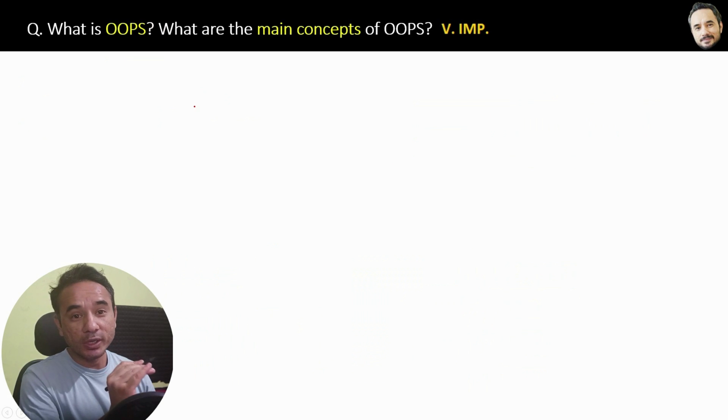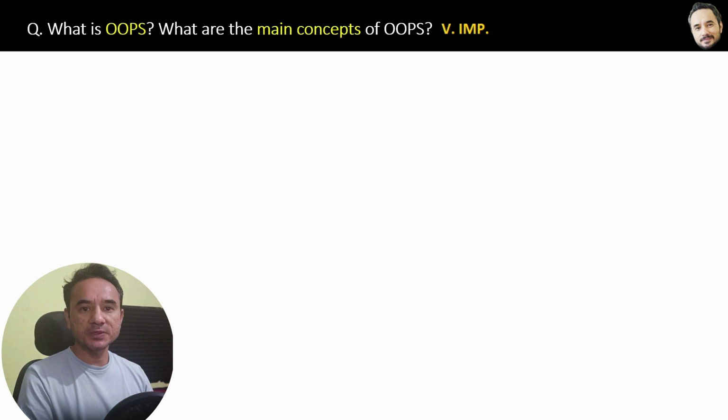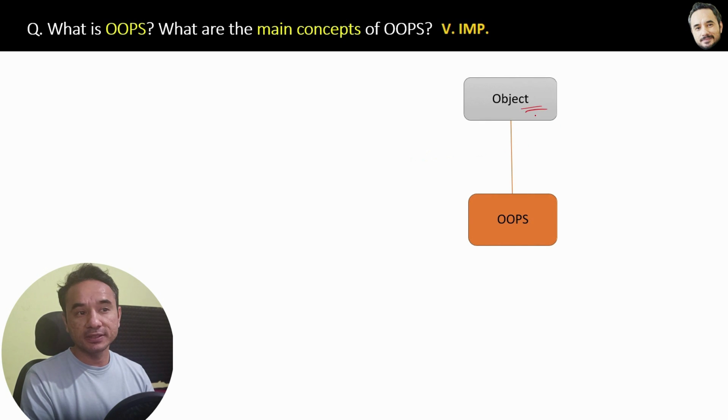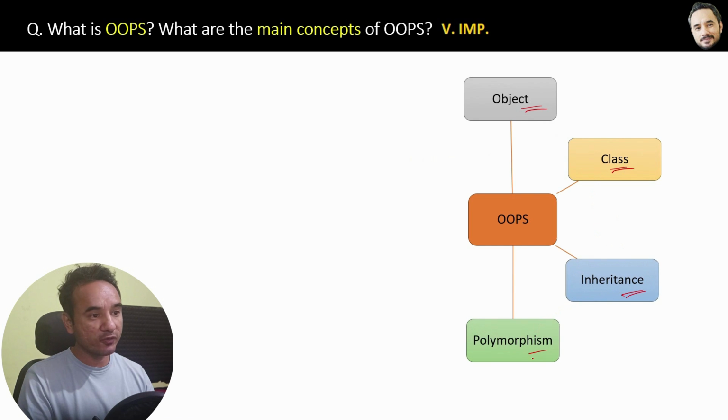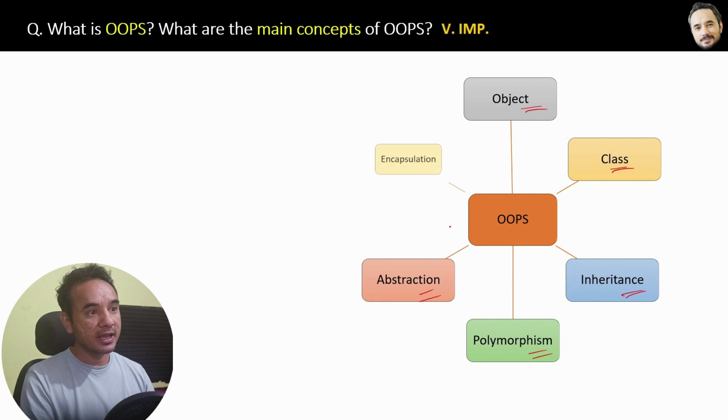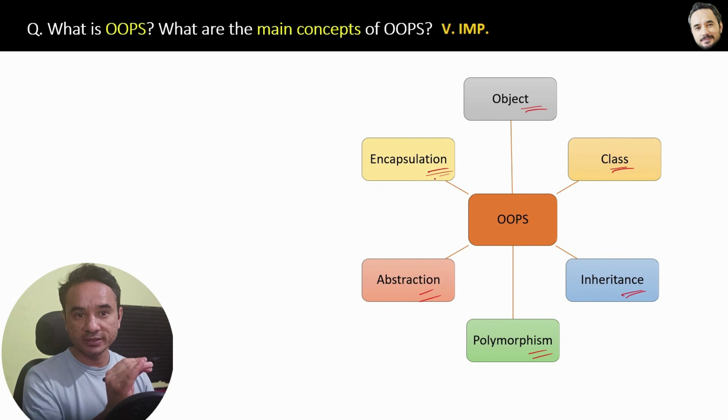What is OOPS? What are the main concepts of OOPS? By using OOPS concepts, we can create a clean and clear structure for software and web applications. Now the question is, what are those concepts of OOPS and how do they provide a clear structure? So here are the OOPS concepts. First is the object, then classes, then inheritance, then polymorphism, then abstraction and encapsulation.